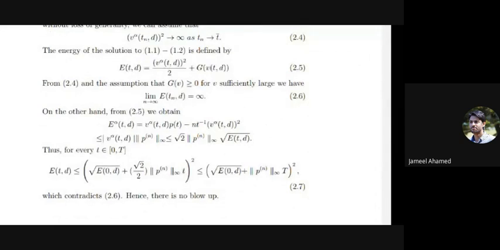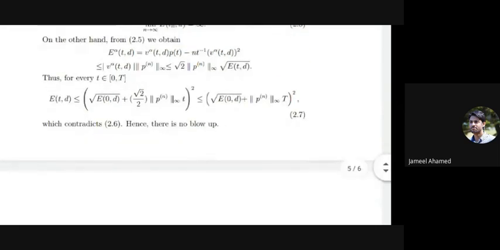we have equation 2.6. From 2.5 we obtain, by using the contraction mapping principle, equation 2.7, which contradicts equation 2.6. Hence there is no blow up, so our assumption is wrong. So this implies that